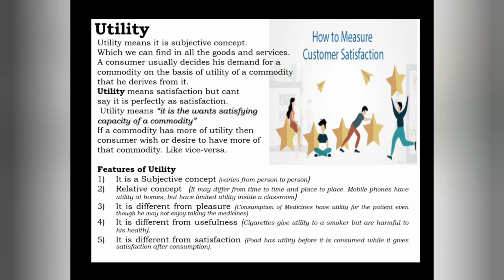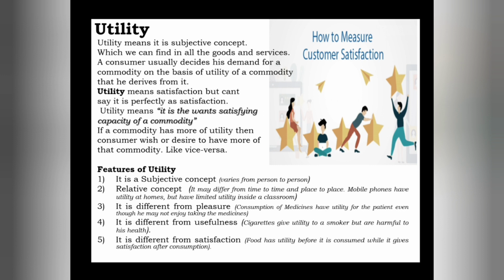But if we take the winter season, there we may get less utility from that umbrella, because we are not having rain, or we cannot find rain in that winter season, no? That's why we can find less utility from that same umbrella. So this is what the relative concept of utility means.